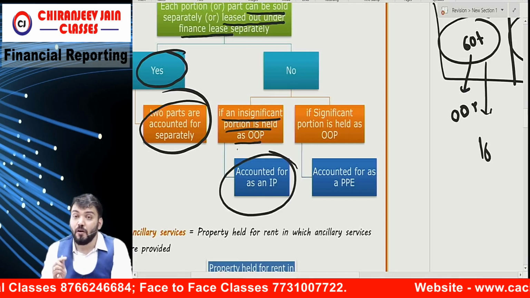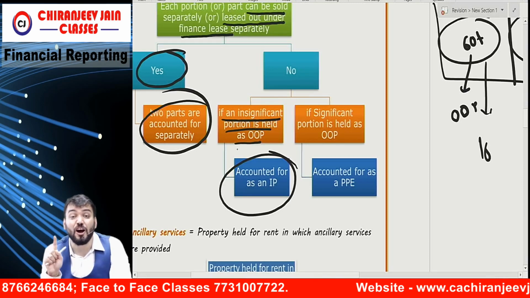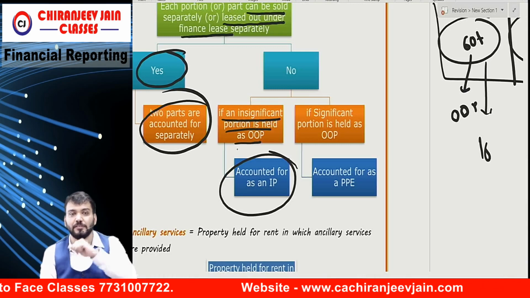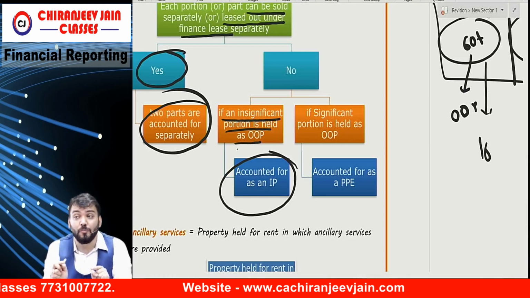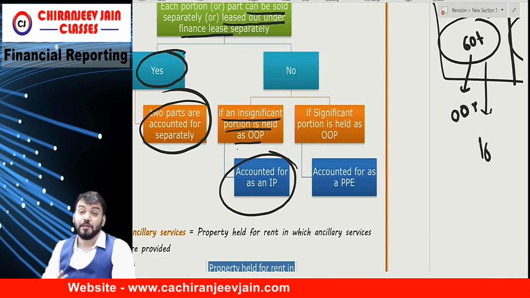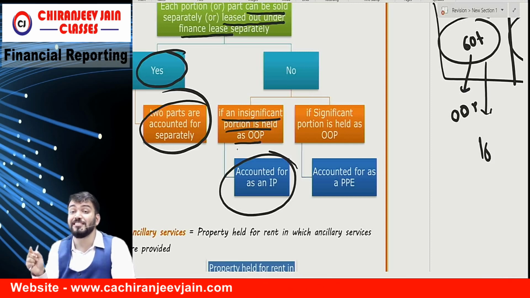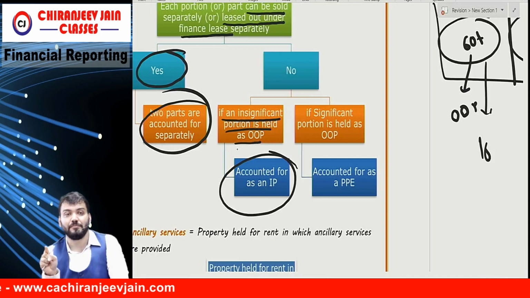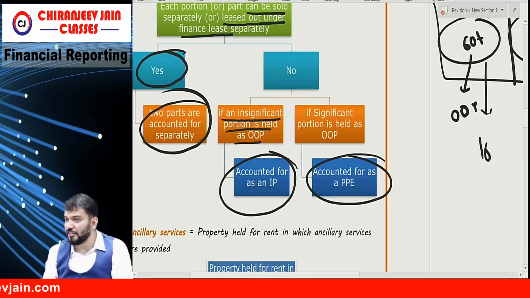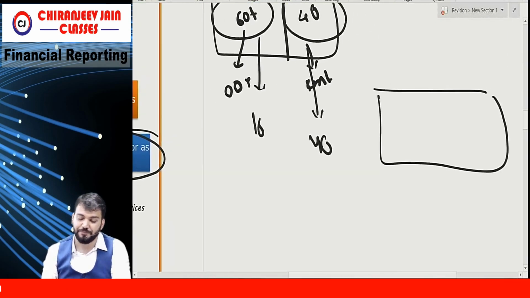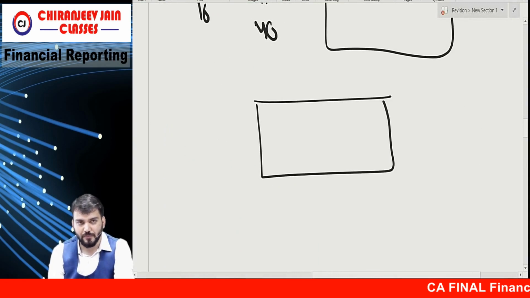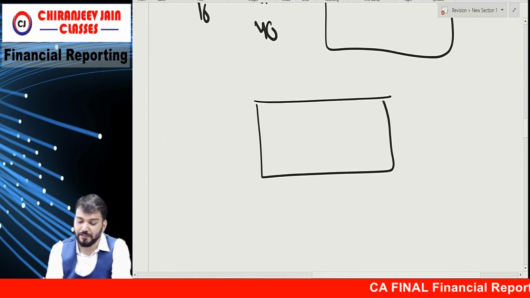If the owner occupied portion is not insignificant, then apply 16. Are you able to understand? I'll give you 3 examples. Apply judgment.